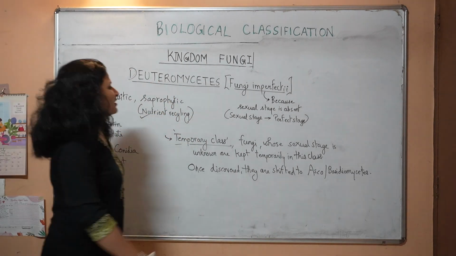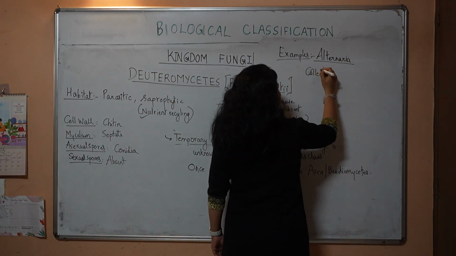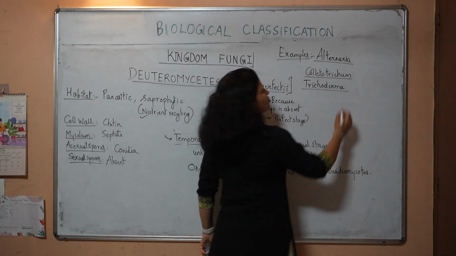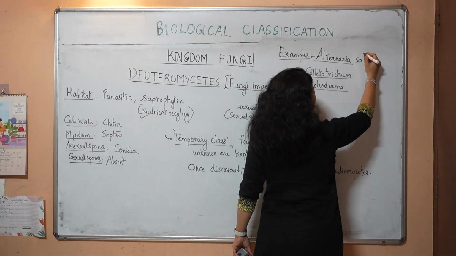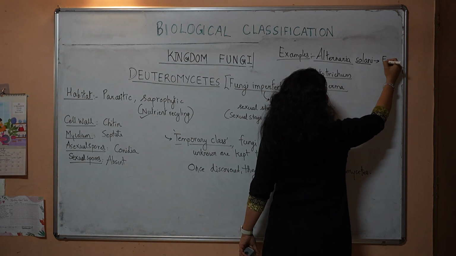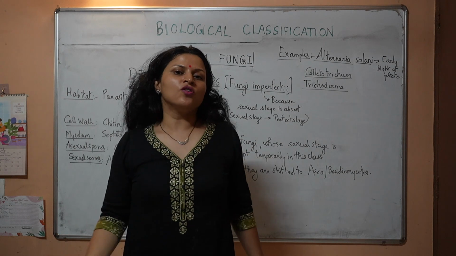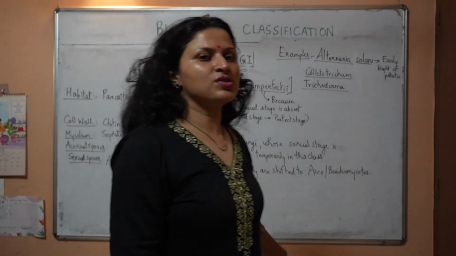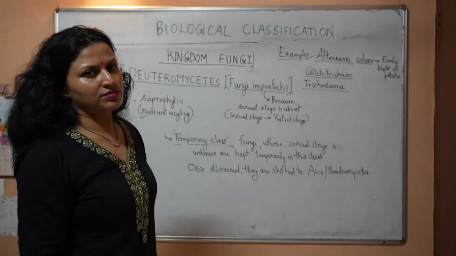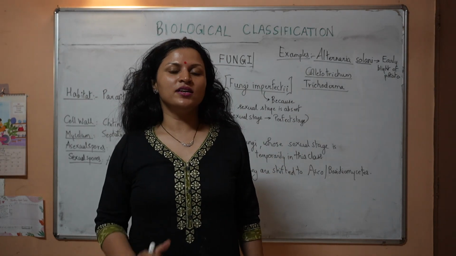Thank goodness. Next we see examples: Alternaria, Colletotrichum, Trichoderma, of which Alternaria, one species, Alternaria solani, causes the disease called early blight of potato. If you remember, one of the Oomycetes, Albugo, causes the late blight of potato. This one causes early blight of potato. That is all about the Deuteromycetes.